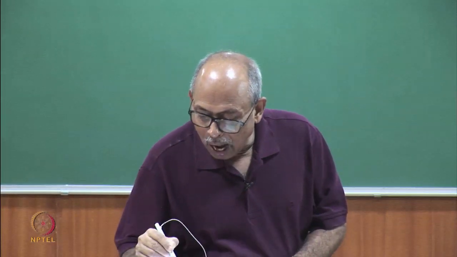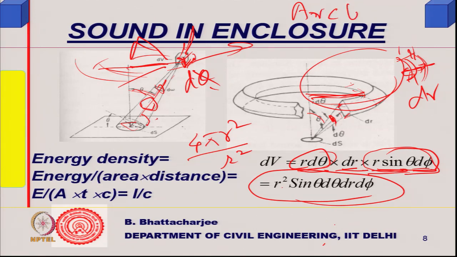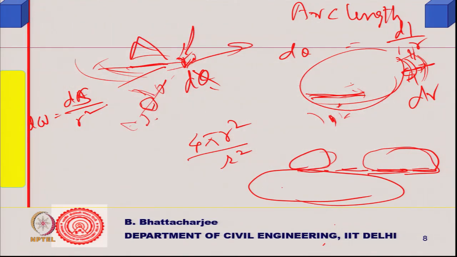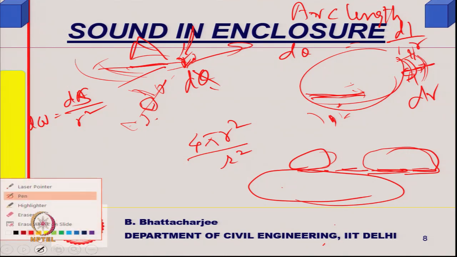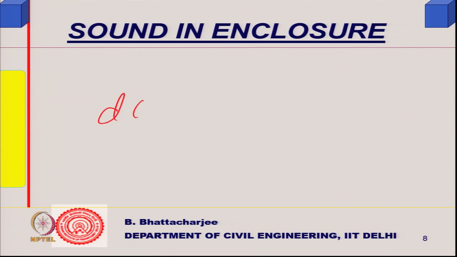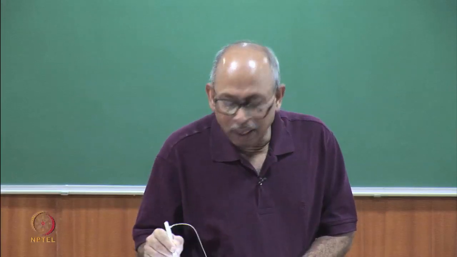Earlier it was arc length dl divided by r, that is what we write as d theta. Here we talk in terms of d omega, which equals dA divided by r squared, the surface area dS divided by r squared. Let me write it separately. So d omega will be equal to dS divided by r squared. So, solid angles are defined in this manner, in terms of area.